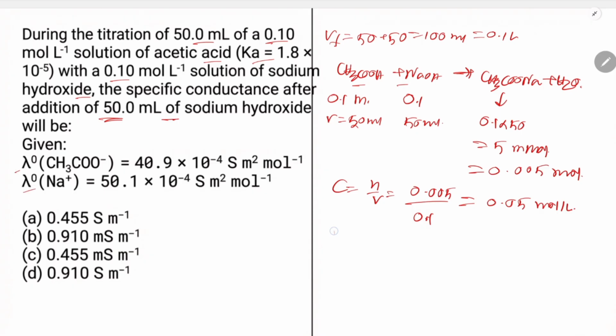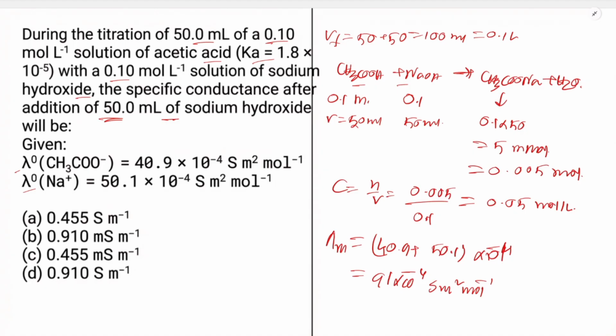Now the molar conductance is given. So total lambda m is equal to 40.9 plus 50.1, times 10 to the power minus 4. So the value will be 91 times 10 to the power minus 4 Siemens meter square mole to the power minus 1. Now you have to determine the specific conductance.